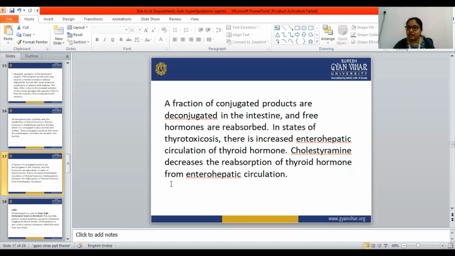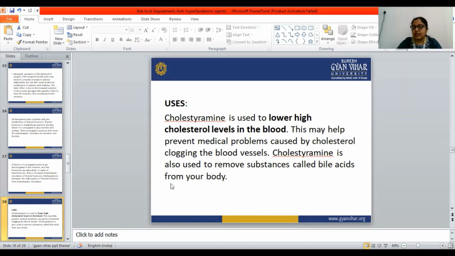So this is the mechanism of action. Okay, and they form an insoluble complex. Okay, an insoluble complex, and that decreases the body content of the bile acid, which is compensated by the increased conversion of the cholesterol into the bile acid. Okay, so this is the only thing you have to learn, or you have to write in the exams if the question comes. Okay, so let's see the uses of this cholestyramine.